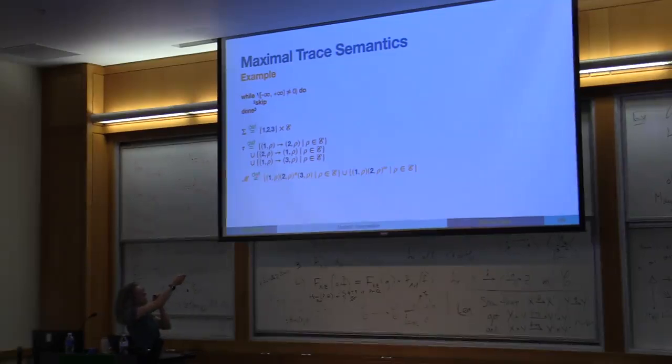So in the maximal trace semantics, these are the traces that we have. We can stay a finite number of times in the loop and then exit, or we can stay an infinite number of times in the loop. So we have finite traces and infinite traces. All good? Yeah. Two questions. Does that star scope over both of the tuples behind it, so that it's 1 to 1 to 1 to 1? Oh, no, just to 2. So from 1, you go to 2. Oh, actually, yes, it's supposed to be both of them.